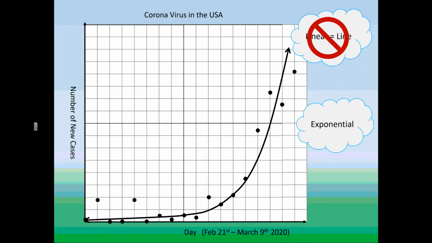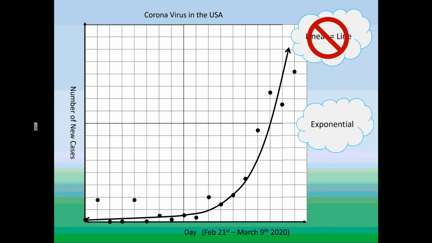If we look at the swoop of an exponential graph, that fits the coronavirus statistics very, very well, which is why when you see any news on the coronavirus, a lot of times they will talk about the exponential growth rate and flattening that curve so it doesn't spike up so quickly. Because if we look at that spike, it doesn't look so good for America. It looks pretty bad. We gotta be careful.